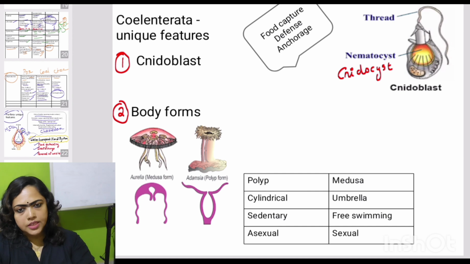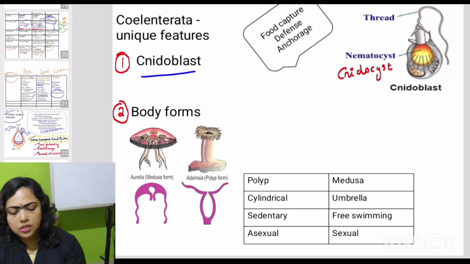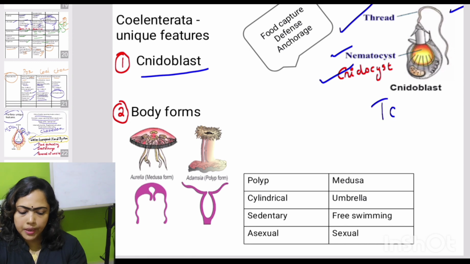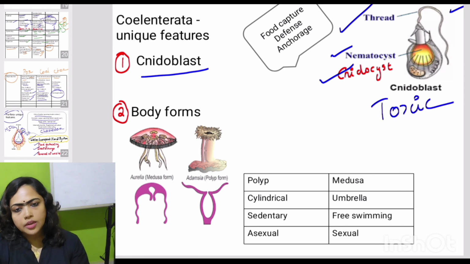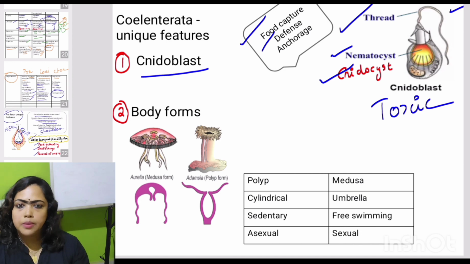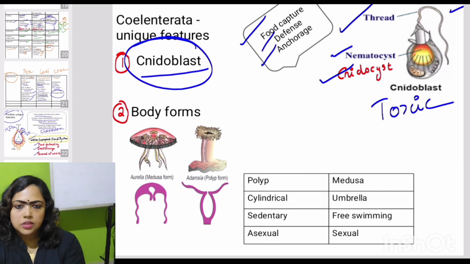And next, unique features of coelenterates. The first thing is cnidoblast. So this is the cnidoblast. A thread is present, and inside the body there is a capsule-like structure called nematocyst or cnidocyst, which carries a toxic substance that can paralyze the prey. So this structure helps the organism in defense, food capture, and anchorage. How? By paralyzing the prey by secreting this toxic substance. Because of the presence of this cnidoblast, this phylum is called as what? Cnidaria.